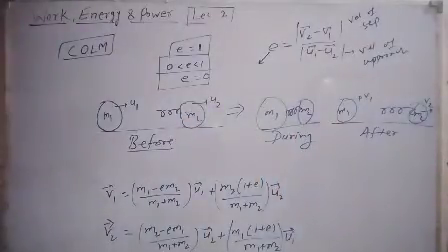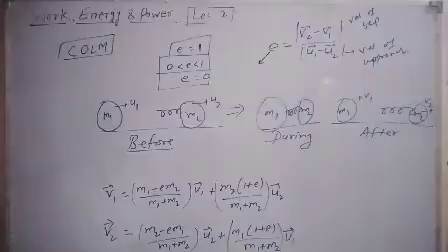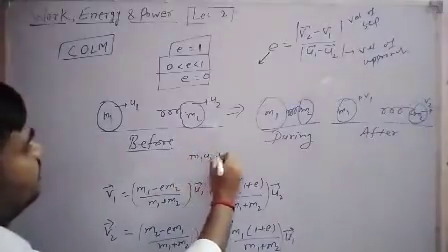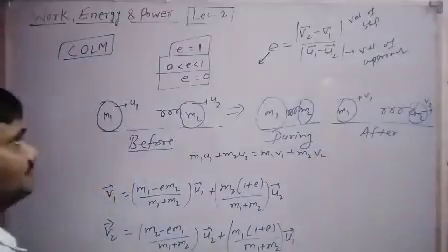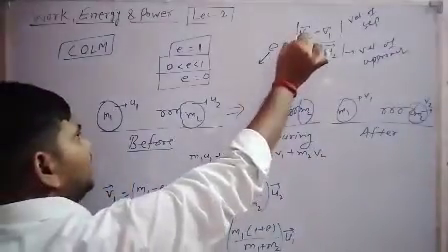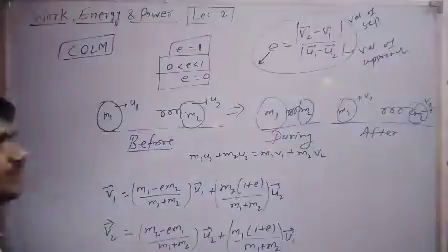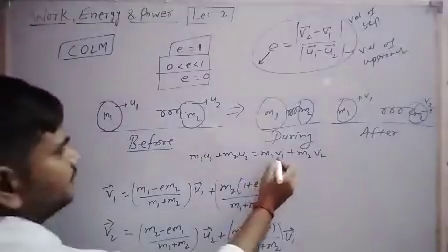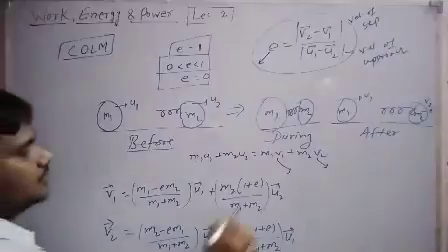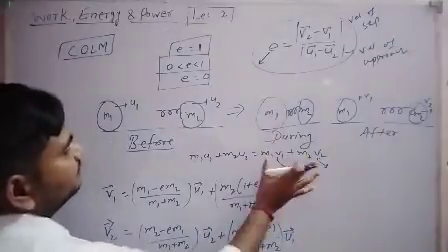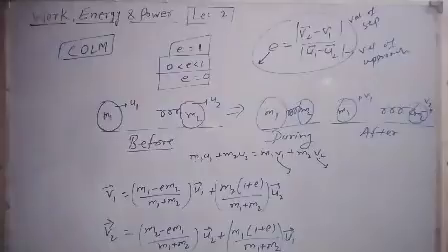By using two equations, conservation of momentum, because momentum is conserved in all the cases, you can write m1 u1 plus m2 u2 equal to m1 v1 plus m2 v2. This is the first equation. And the second equation you have to write from this expression, e equal to (V2 minus V1) by (U1 minus U2). So how many variables are here? Only V1 and V2. Two variables are here, because all these quantities will be given in the question. So there are only two variables, and we have two equations. First equation this and second this. By solving these two equations, you will get the final velocity of the first object and second object.